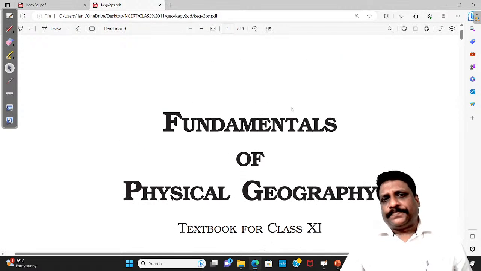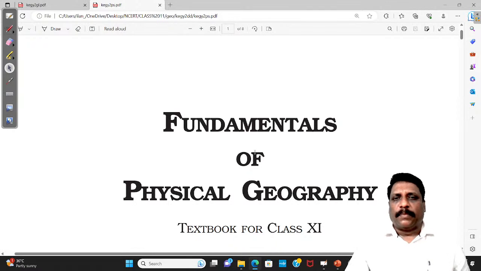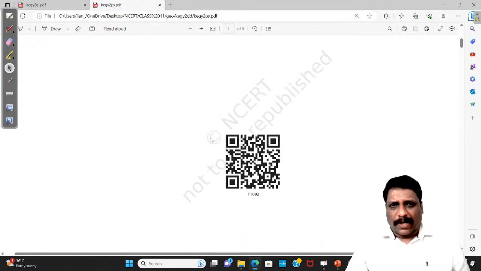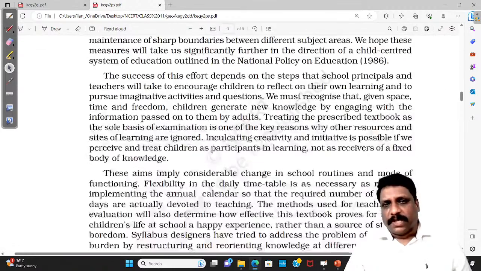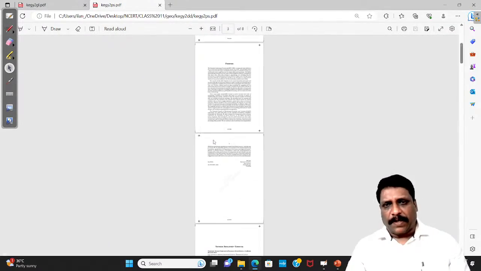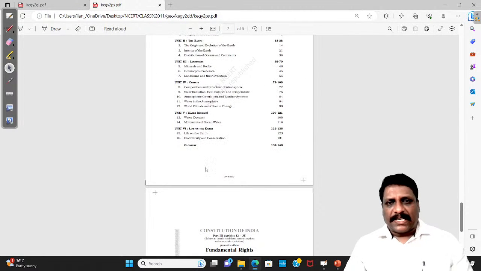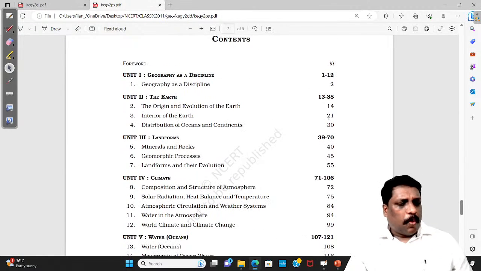Now I'll start with class 11, part A, Fundamentals of Physical Geography. What are the topics we are going to discuss today? When I talk about Fundamentals of Physical Geography, totally there are 16 chapters put together. What can I read once and then leave? Repeated revision is not needed.